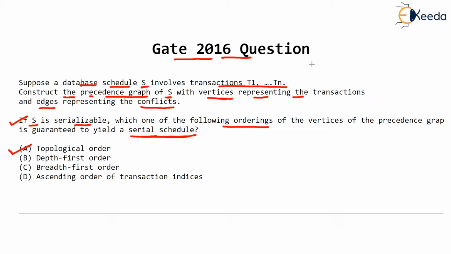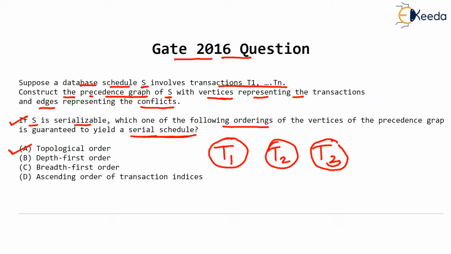One thing is sure, that if the precedence graph contains a cycle, then the given schedule is not serializable. Let's say we have three transactions, T1, T2 and T3. Each of them will be shown as a node in the graph. Suppose there is a conflict from T1 to T2, a conflict from T2 to T3, and a conflict from T3 to T2.